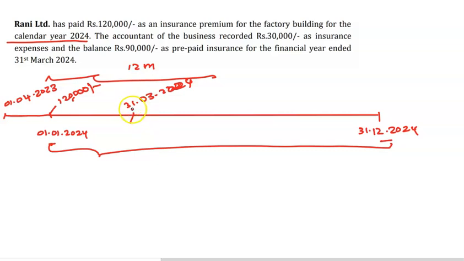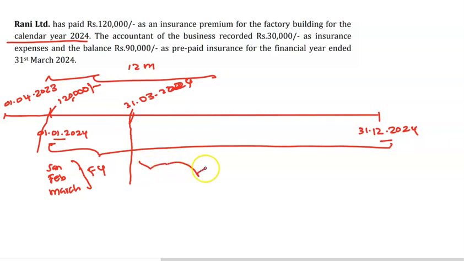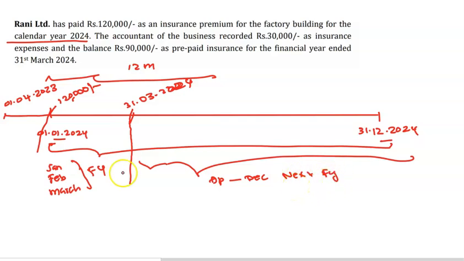Your financial year is closing at this date, so it covers January, February and March. This is your financial year. The balance, April to December, is the next financial year. So the next financial year has not come.